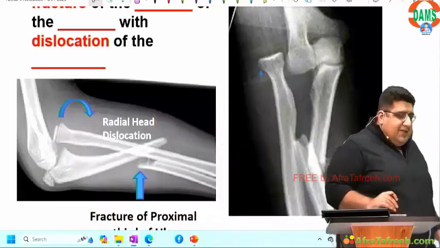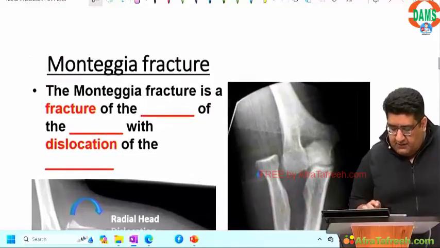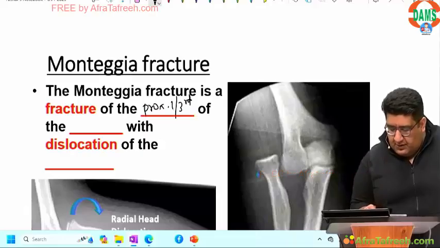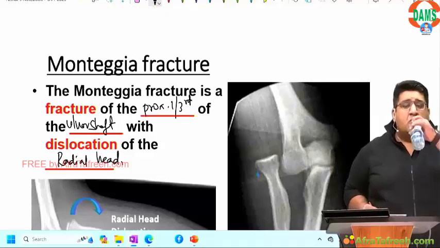So Monteggia fracture is fracture of the proximal 1/3 of the ulnar shaft with dislocation of the radial head. Done.